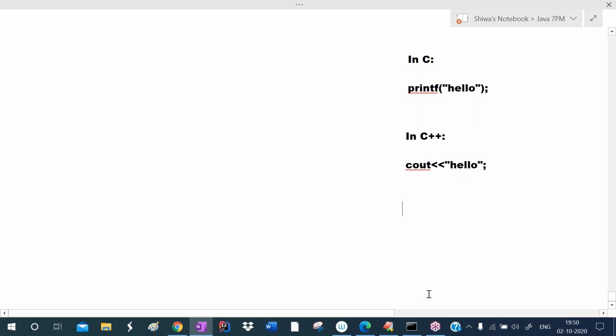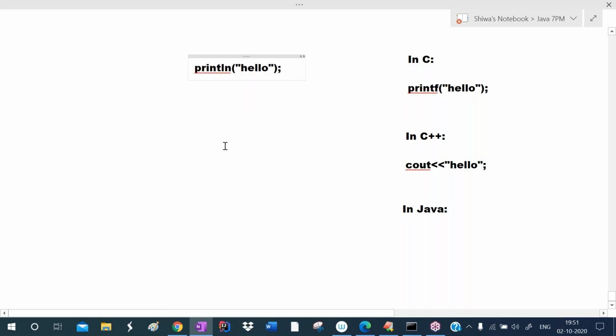Whereas in Java, what do we do to print hello on the output screen? In C, we are using the printf method. Like that, Java is providing a method, and that method name is the println method. So we simply write println hello. In C language, to print hello, we write printf hello, where printf is the function. In C++, we write cout insertion operator hello, calling the insertion operator method with the help of the cout object. So in Java, to print hello on the output screen, we use one method. What is the method name?